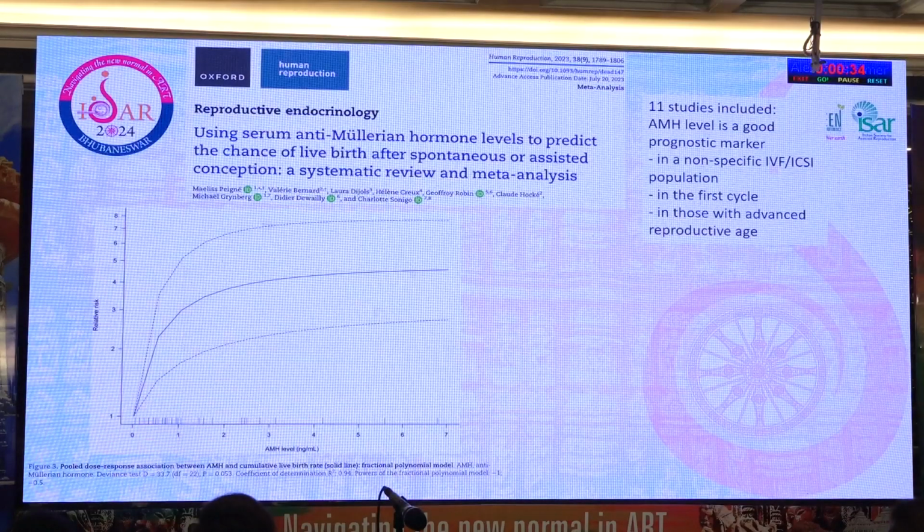And that is not related to a freeze-all policy, but they say it could probably be related to the endometrium or the oocyte quality. But definitely, as the AMH increases dramatically, the success rate tends to decrease. Now, there have been 3 systematic reviews and meta-analyses looking at whether AMH can be used as a predictor of live birth rate. The first 2 meta-analyses concluded that yes, there is a weak correlation between AMH and the live birth rate.